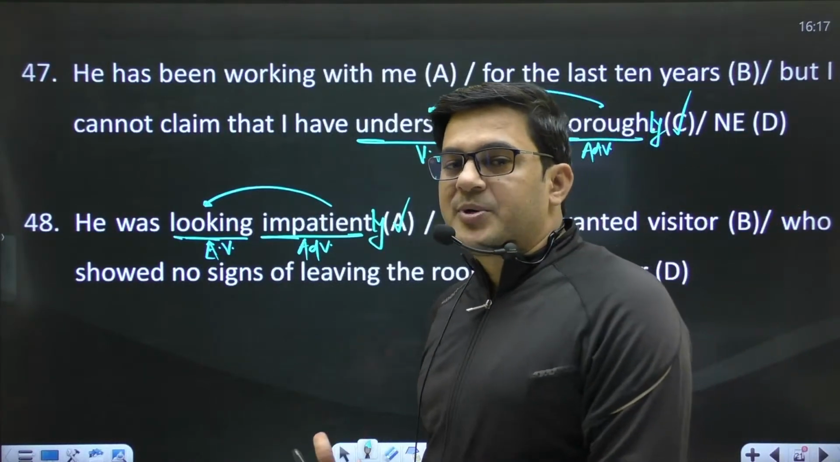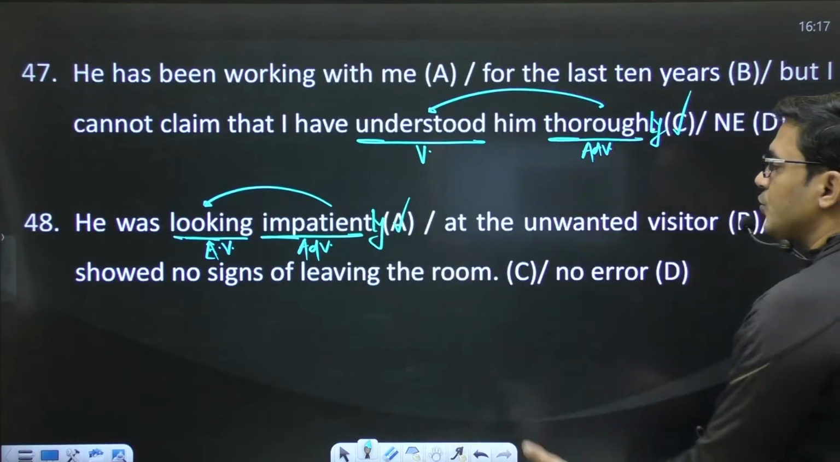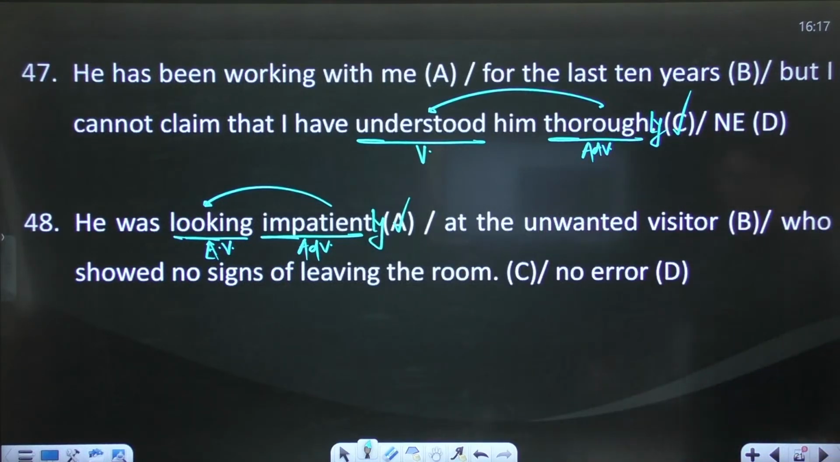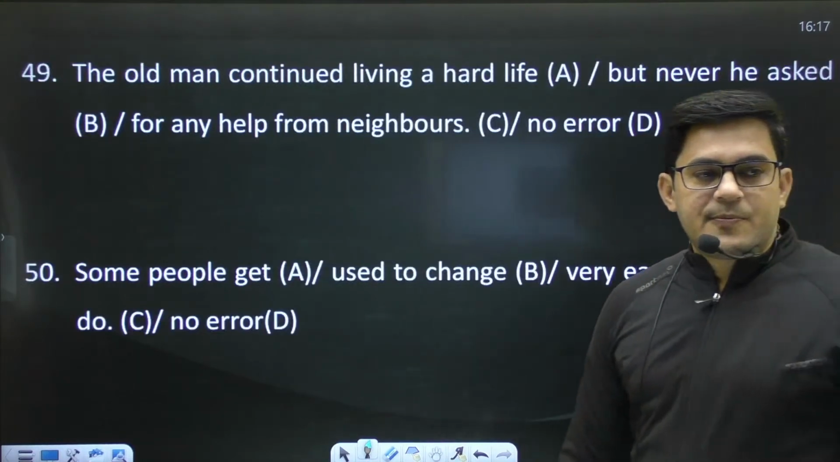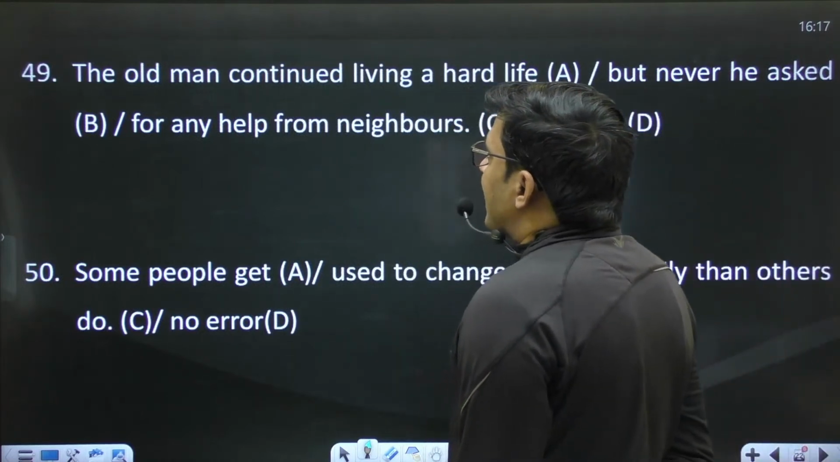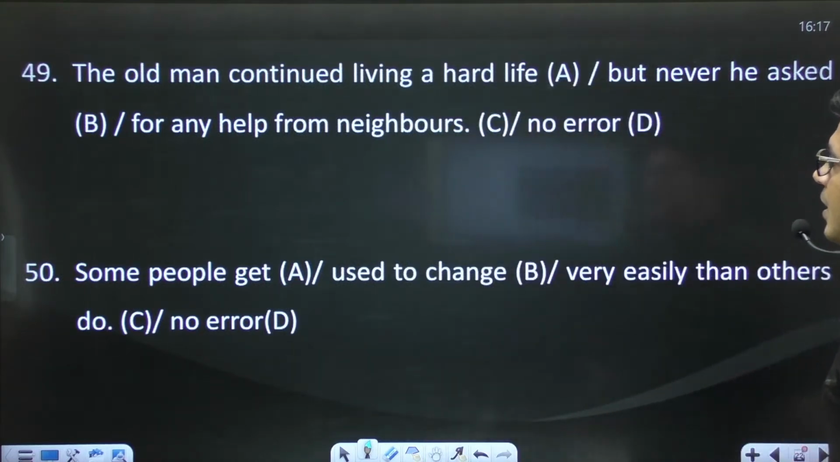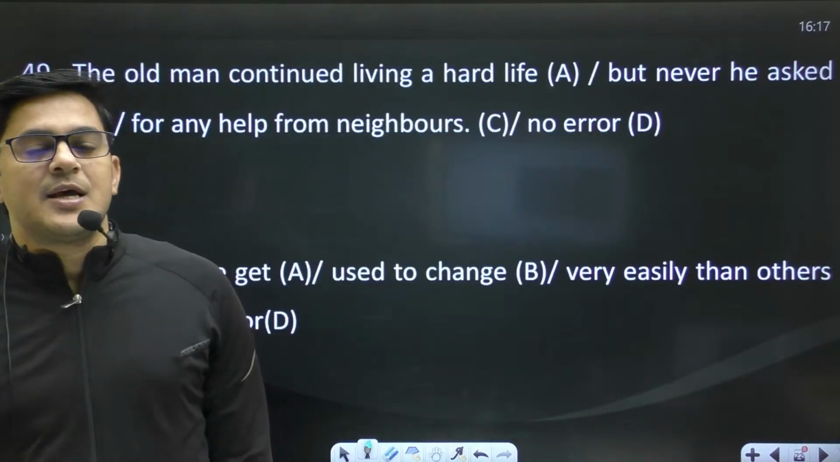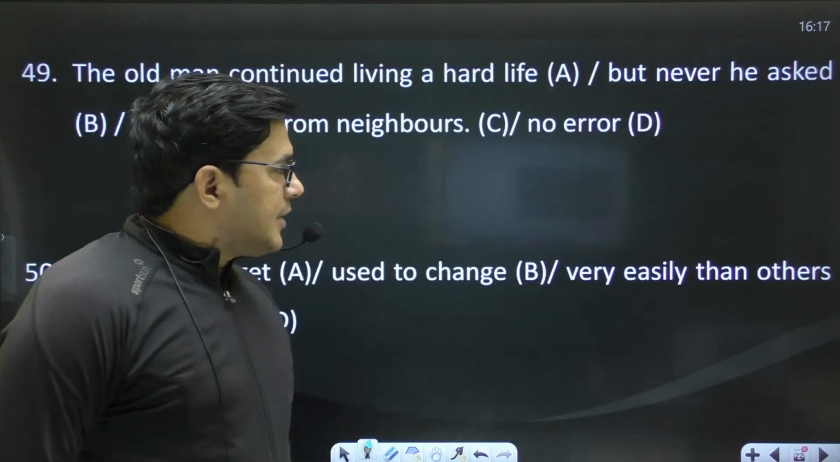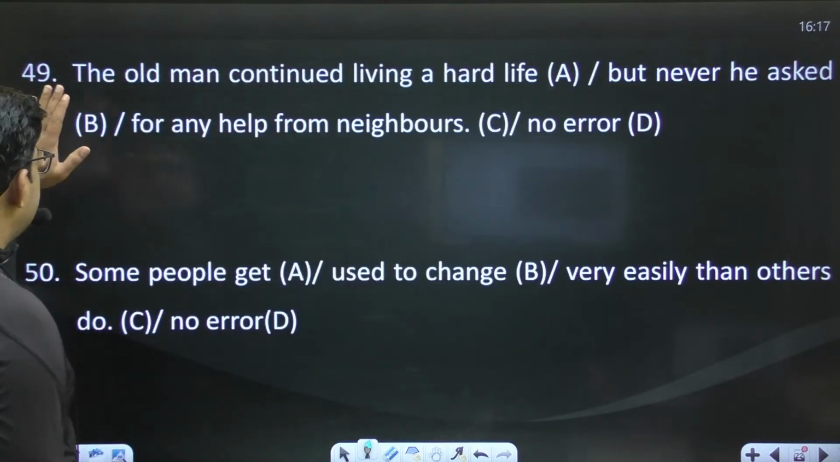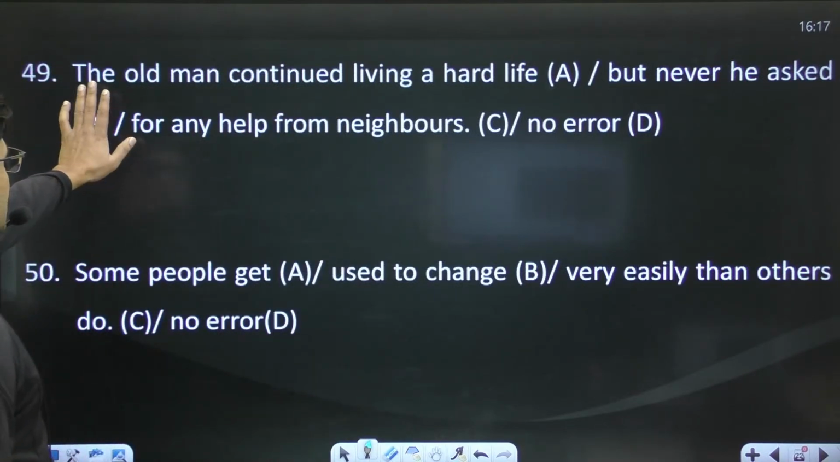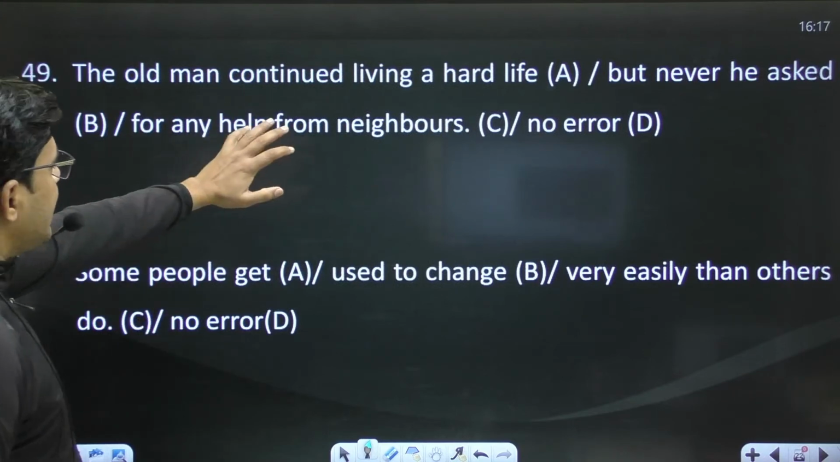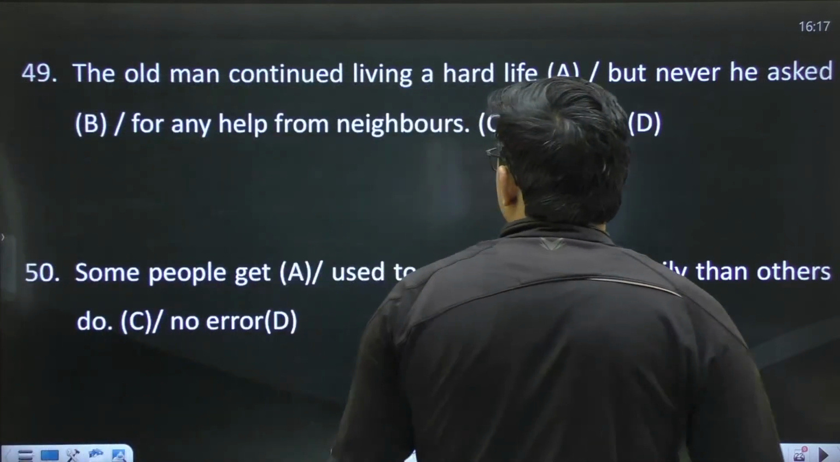And in this particular sentence, you have an error in part A. Okay, next sentence is before you. The old man continued living a hard life, but never he asked for any help from the neighbors. This is one of the finest sentences you can say. It is a very good sentence. So the old man continued living a hard life, but never he asked for.